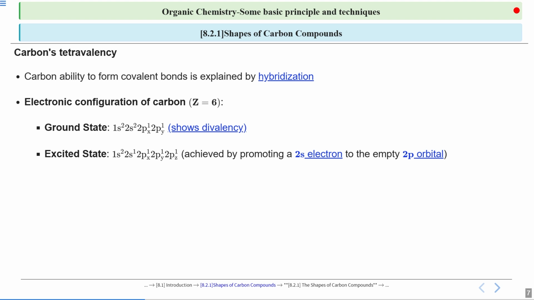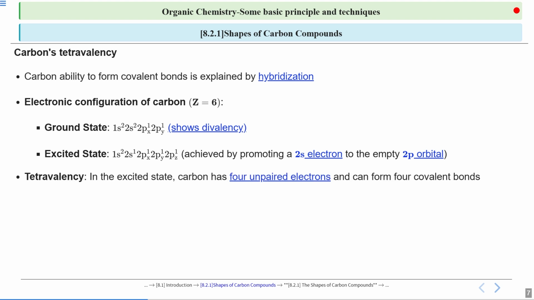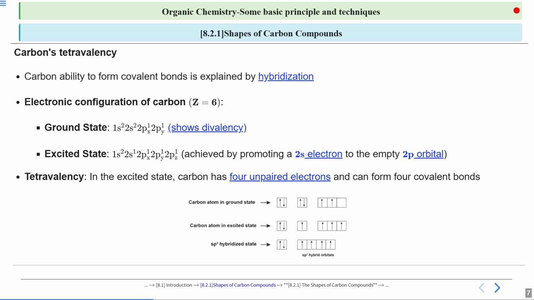Can we represent the same thing with the help of an orbital diagram? Yes, we can do it. Since your excited state has 4 unpaired electrons, we can say that your carbon is a tetravalent atom. How do we represent it? So here is a box representation of that. First of all, the carbon atom is in the ground state. You can see it has 1s2, then 2s2, and then 2px1 and 2py1. After the excitation, one of the electrons of 2s is moving on to the 2pz. So now the new excited state configuration is 1s2, 2s1, 2px1, 2py1, and 2pz1.